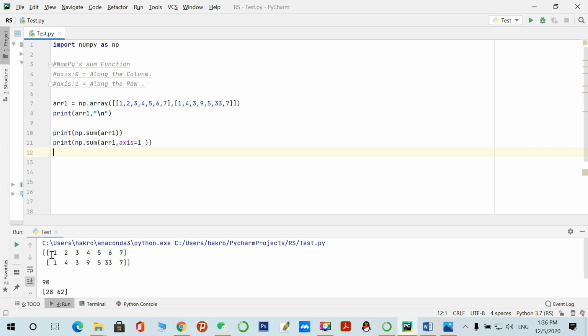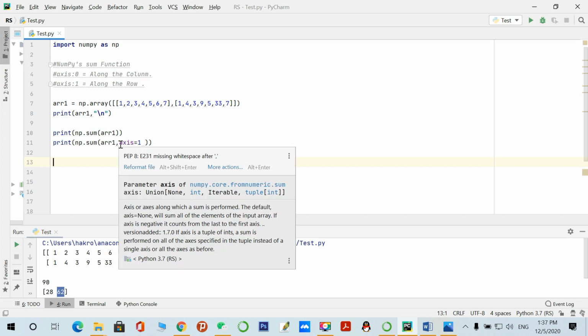Yeah, so according to the row, this is how it is working. This row has been added together, and this row has been added together. So the sum of this row is 1 plus 2 plus 3 plus 4 plus 5 plus 6 plus 7, which is 28, and the sum of these elements is 62. So this is a basic use of how to sum the elements of the array according to the condition.